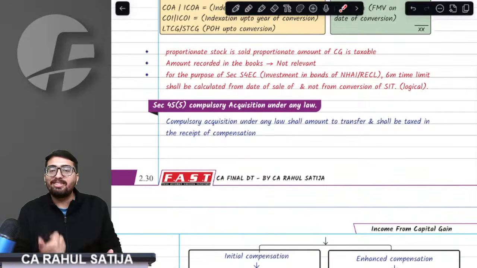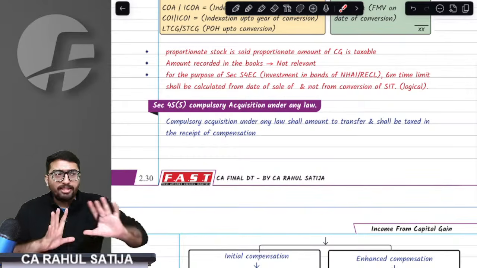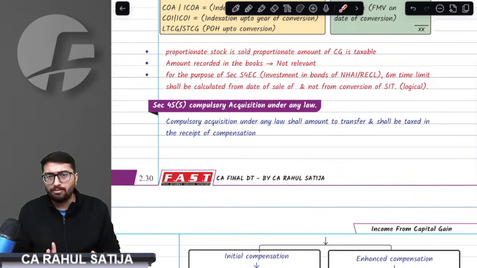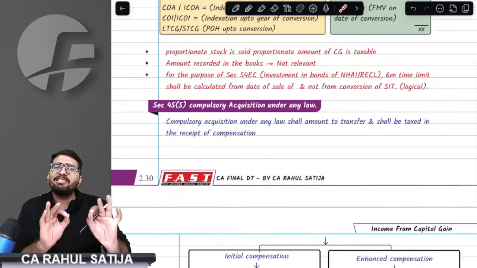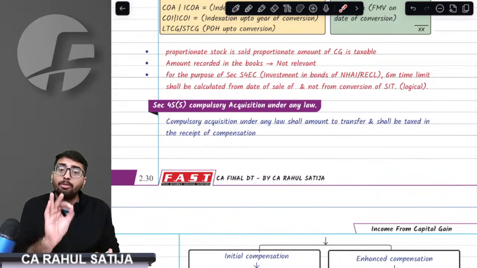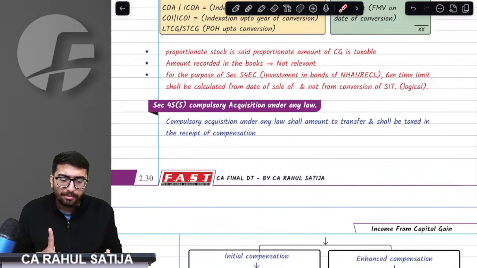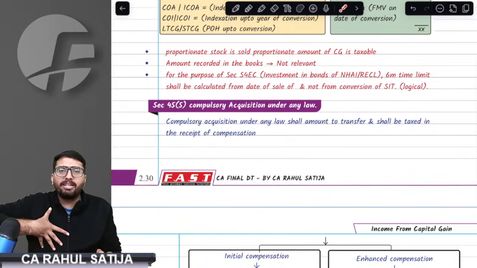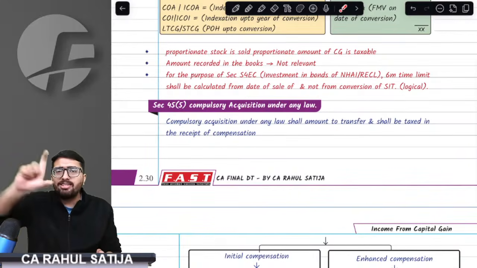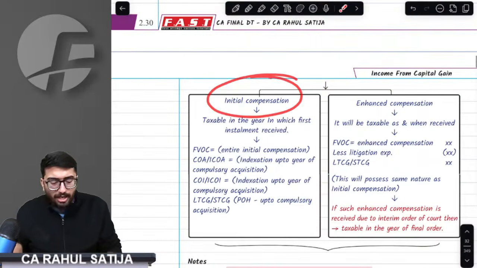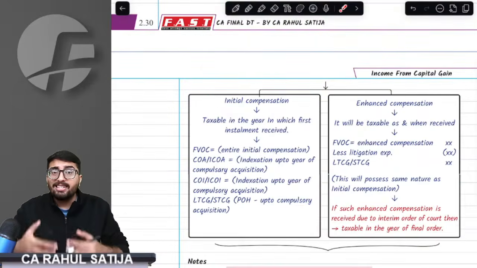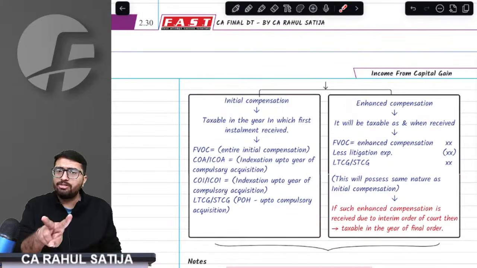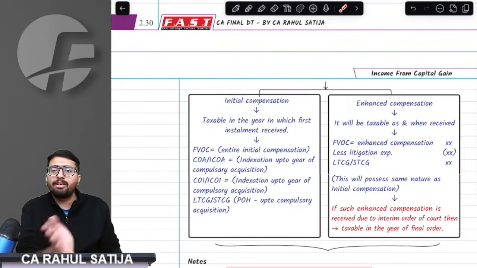For that, they would announce some initial compensation. They will say, "Oh Rahul, we are taking this house now. We would give you 10 lakh rupees as compensation," 10 lakh, 20 lakh, 30 lakh, whatever. The first thing that they announce is nothing but initial compensation. Whenever the government compulsorily acquires any property from my hand under any law, the first thing announced is initial compensation. And when I challenge that compensation in court, the additional compensation that I get is enhanced compensation. Two compensations we get, and we have to understand the taxation of both of them separately.